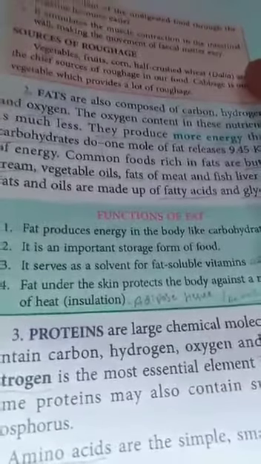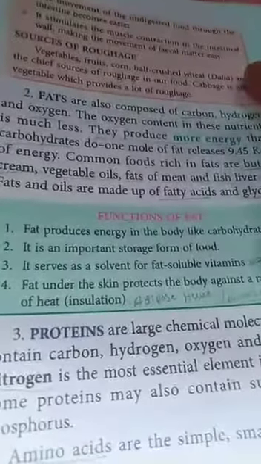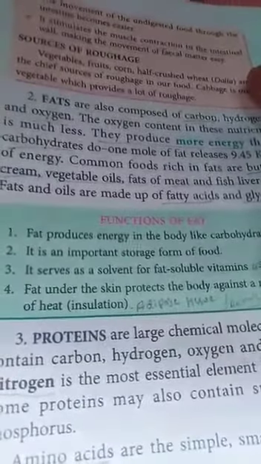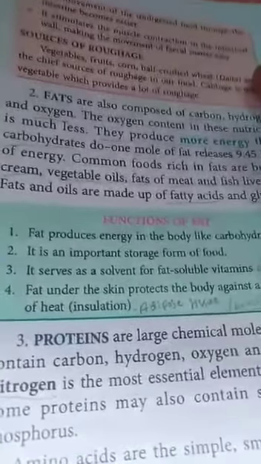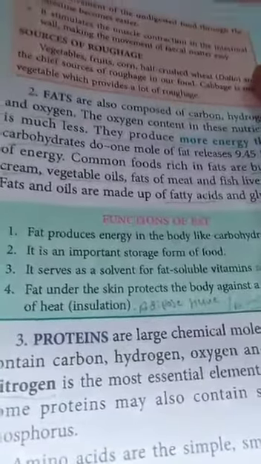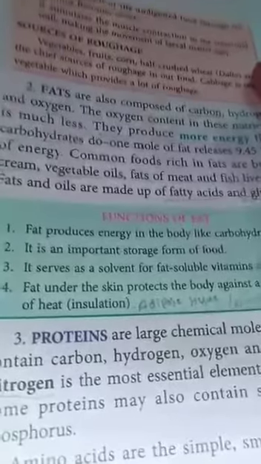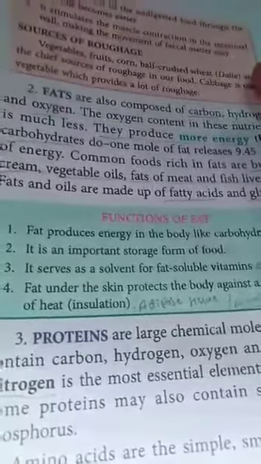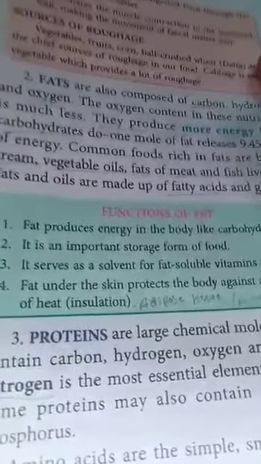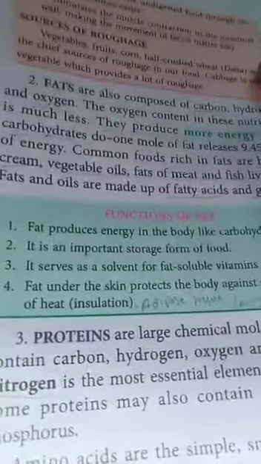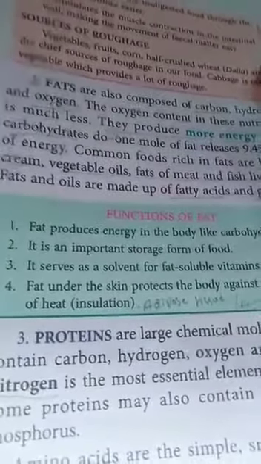Fat under the skin protects the body against loss of heat, especially during the winter season. As we already know, the animals which live in polar regions have a large quantity of fat deposition in their body, and this fat deposition helps them to reduce or avoid the loss of heat from their body. Now we are moving to proteins.